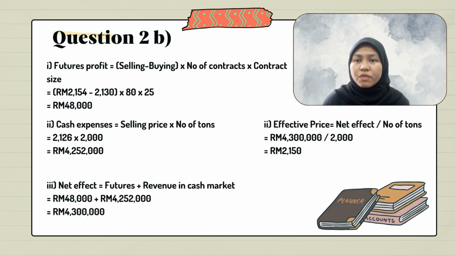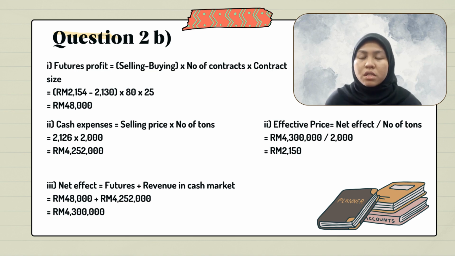After finishing the strategies for December and February, we calculate the futures profit. We calculate the selling value minus the buying value first, then times the number of contracts and contract size. Then we get 48,000 ringgit. To find the cash receipts, the selling price, which is 2,154 ringgit, is multiplied by the number of tons, which is 200 metric tons, then we get this value.